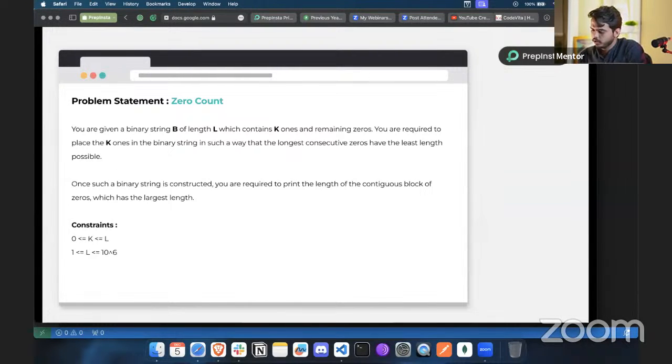All right, so do let me know before we start with the next question whether anyone was able to solve this question. There was another question that has been asked, zero count. Comparatively, the first question that we have seen was very easy, and I expect that many of you might have gone through it and solved it. So, all right, what we can do is, so here, let's